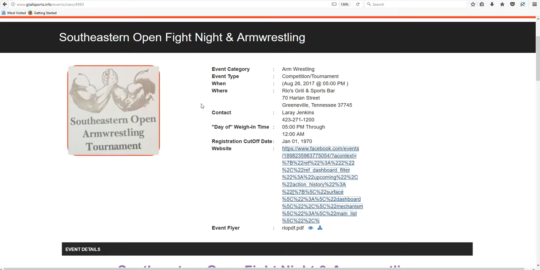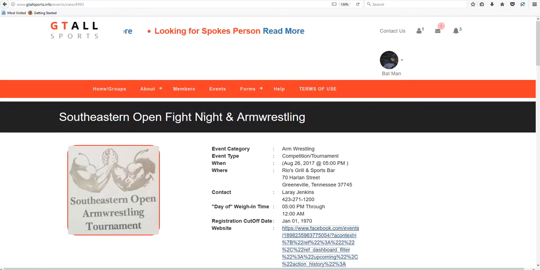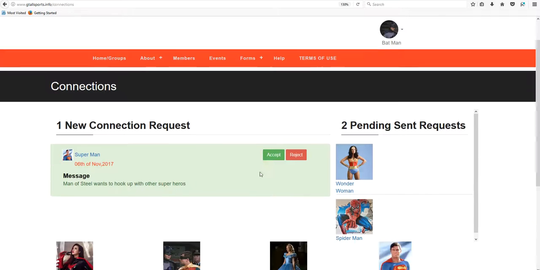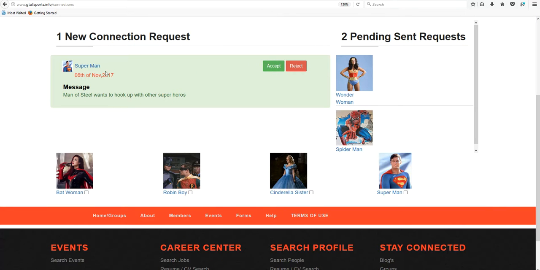And as we back out of that, we can actually see that we can search anything from this main tab at any time. The next thing I'm going to cover is the connections. As you saw, you can actually connect with different people. So we're going to go to the members drop down once he is logged in. We are going to go to his connections, and we're going to see that he has a request from Superman, and he can accept or reject it, and he needs to make that decision.